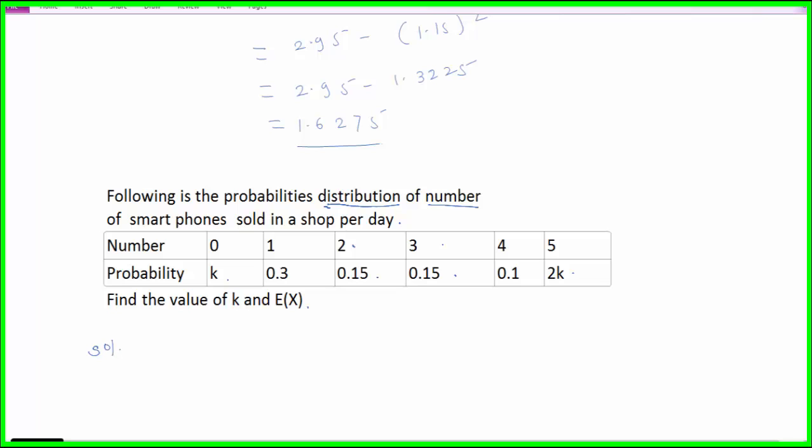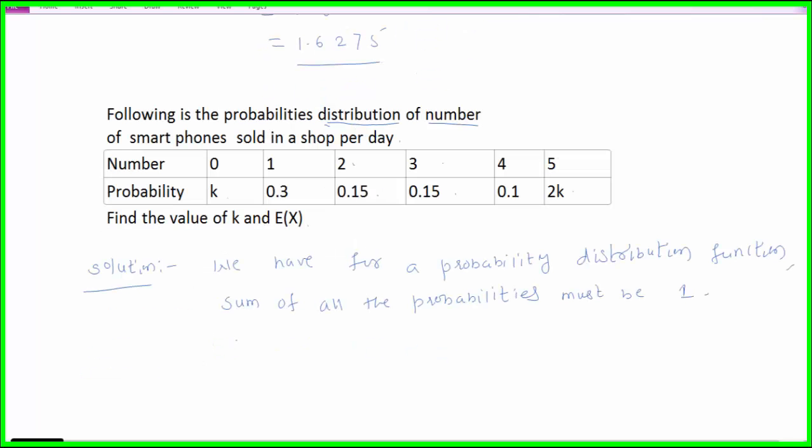Solution: since this is a probability distribution function, the sum of all the probabilities must be 1. In notation, summation over x of p of x is equal to 1. This implies that, see here, what are the probabilities? k is a probability, plus 0.3, plus 0.15, plus 0.15, plus 0.1, plus 2k is equal to 1.